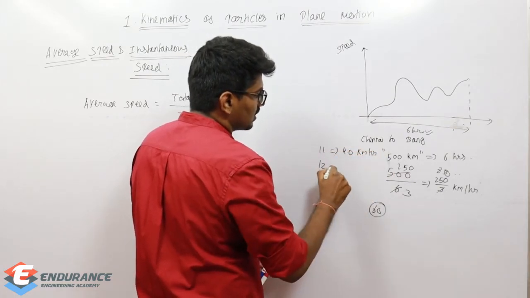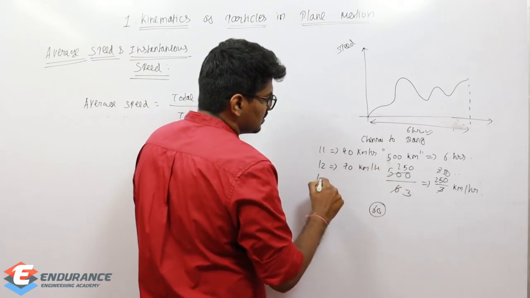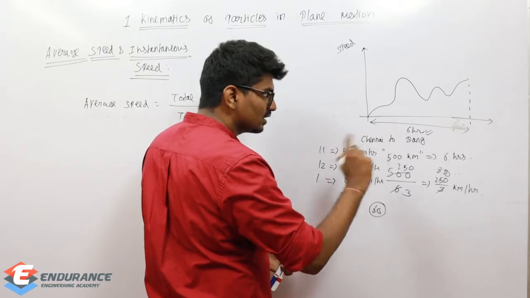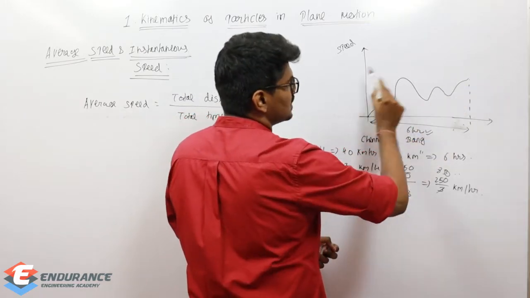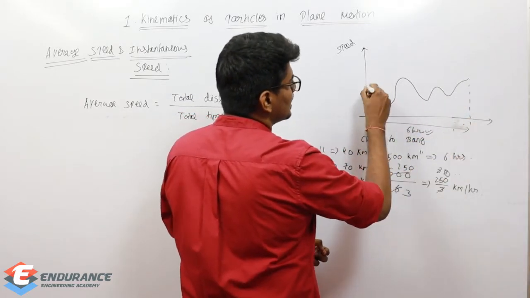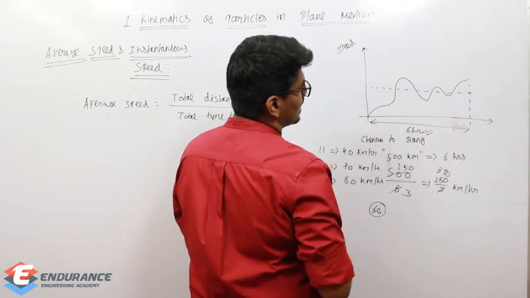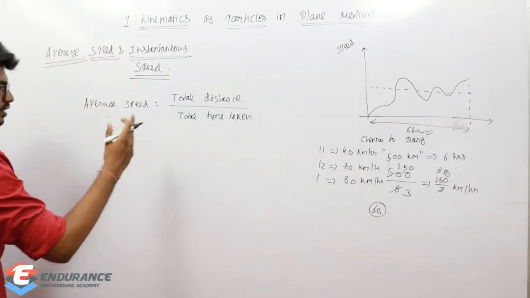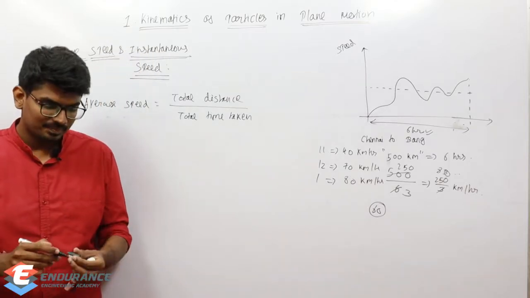At 12 o'clock at some 70 kilometers per hour. Maybe at 1 o'clock at some 80 kilometers per hour. It is not constant, as you can see here. It's increasing, decreasing, increasing, decreasing. So it is not constant. On average I'm calculating. That is average speed, simply total distance by total time taken.